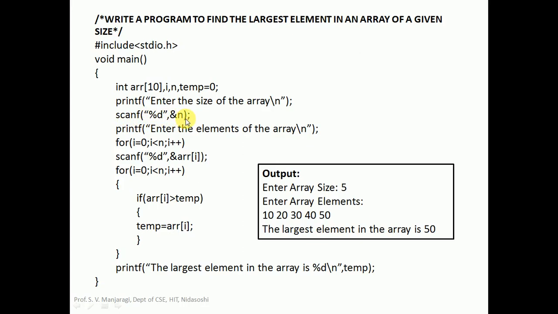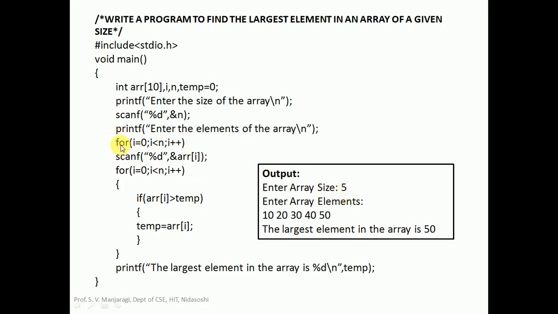So the size of the array will be stored into n. In this case, in the output you can see that the array size is entered as 5. Printf: enter the elements of the array. So we will have to read the array elements. How many elements do we have to read here? Total 5 elements we have to read because we have taken array size as 5.